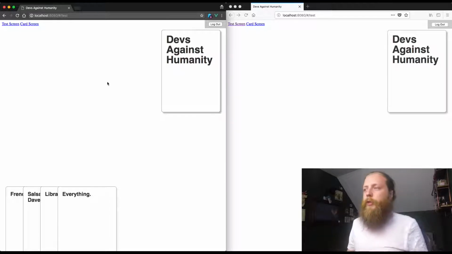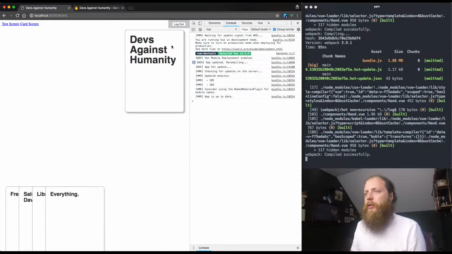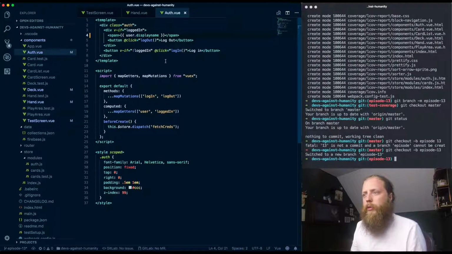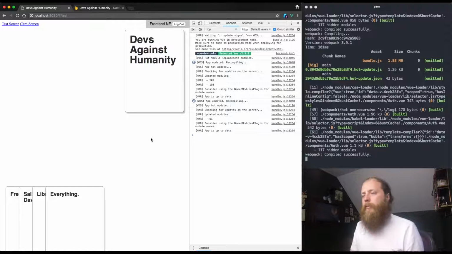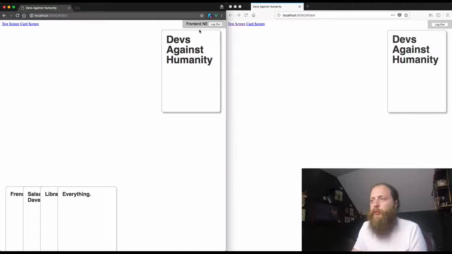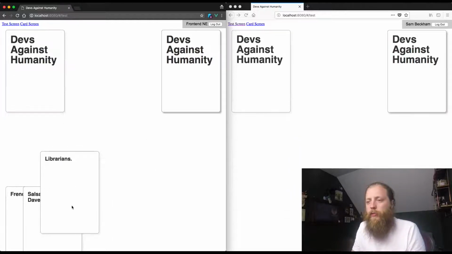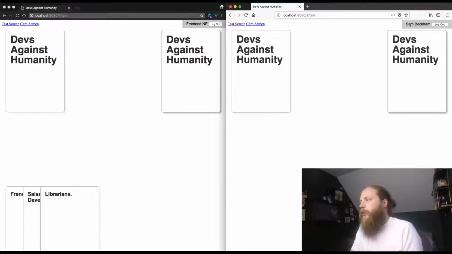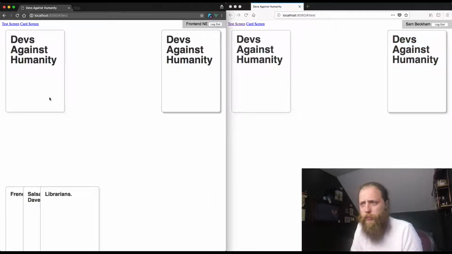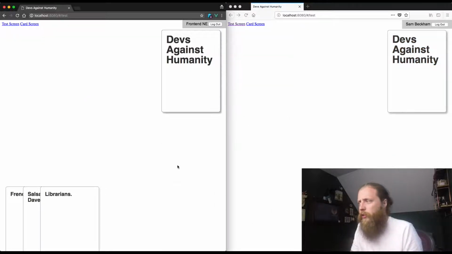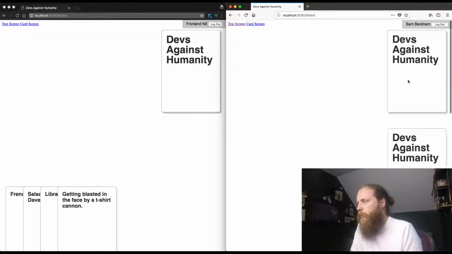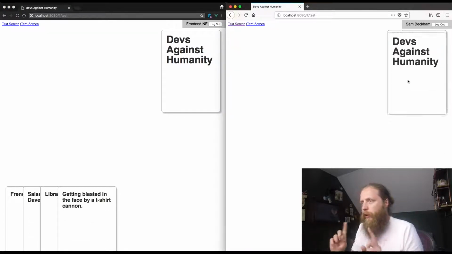So we've got Frontend and E logged in here. There's something not right with my login component, my auth component. What did I change? Oh, that's why. Right. So we are logged in as Frontend and E here, and we have got Frontend and E's hand. We are logged in as Sam Beckham, and we are actually displaying Sam Beckham's hand, but there's nothing in it, and we can't actually add to it because we have that rule set.